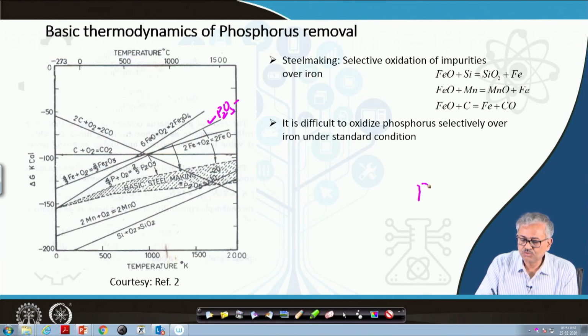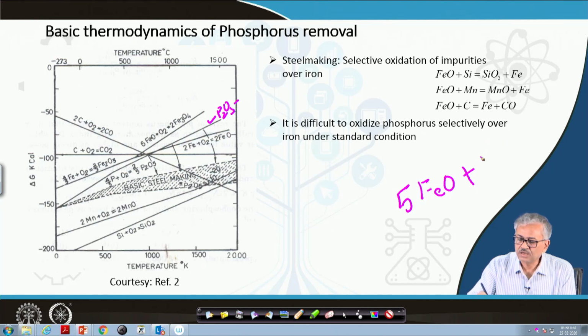That is, if I want to make a reaction like this: 5 FeO plus 2 P gives P2O5 plus 5 Fe, this reaction is a great no.